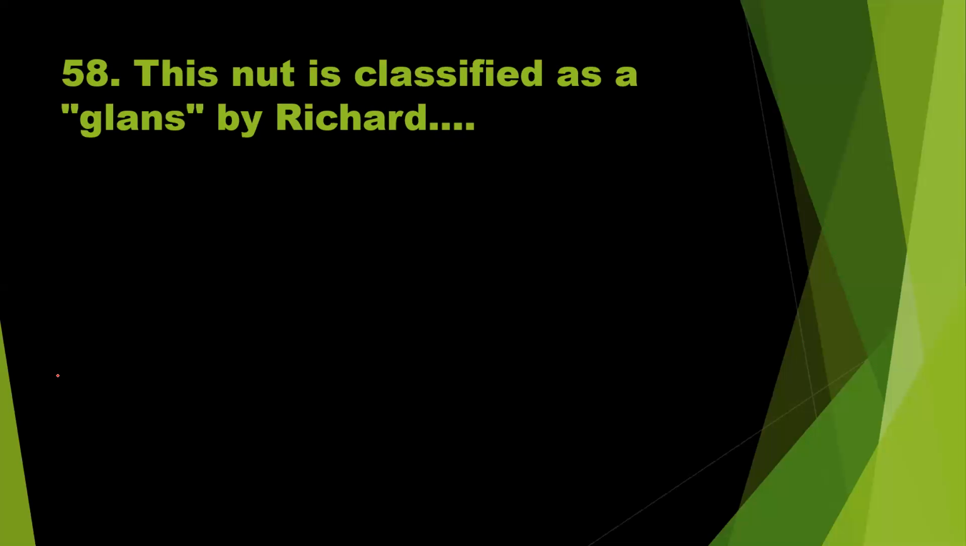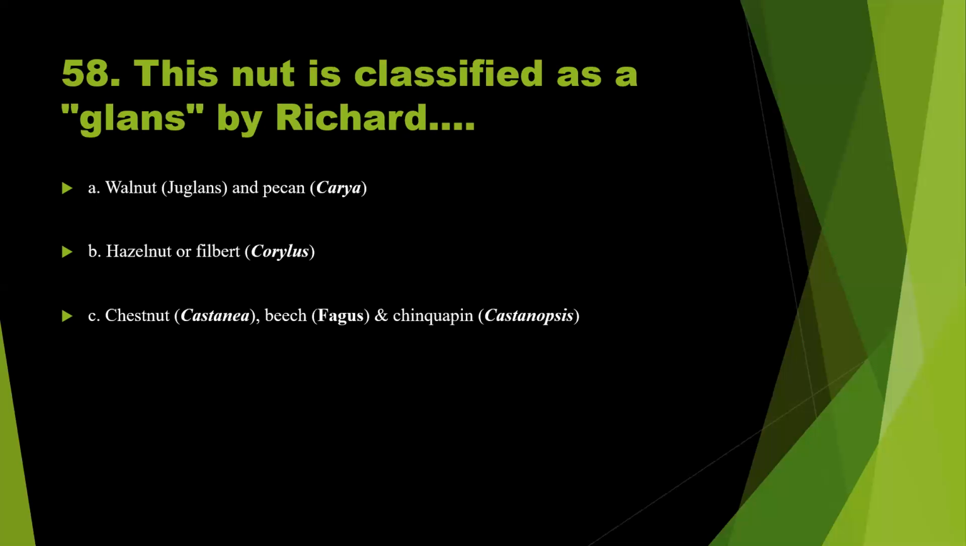Now, question number 58. This nut is classified as glands by Richard in 1994. Walnut and pecan, hazelnut or filbert, chestnut, beech and chinkpin, acorn of oak. So what is the right answer? See here, acorn of oak may be the right answer.